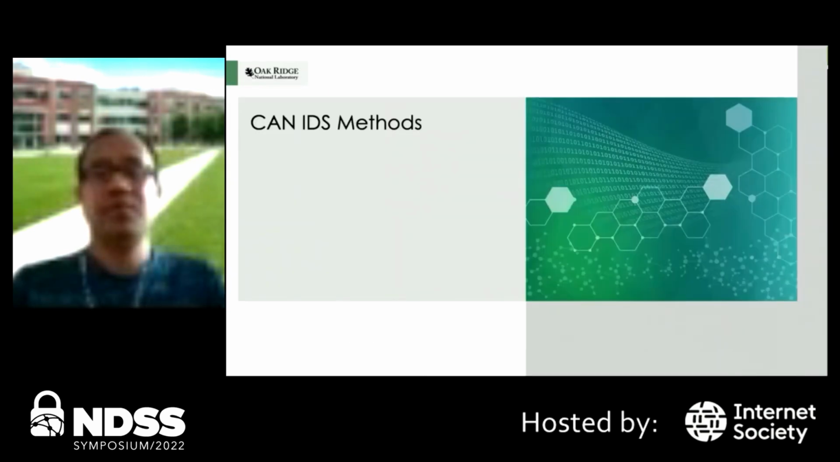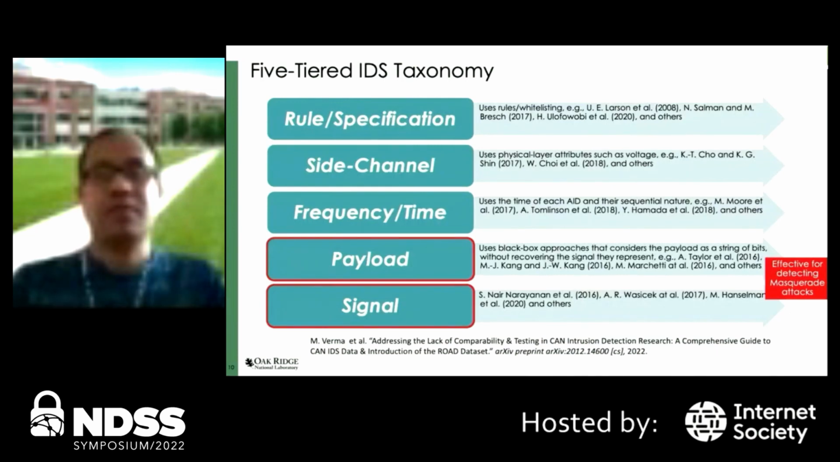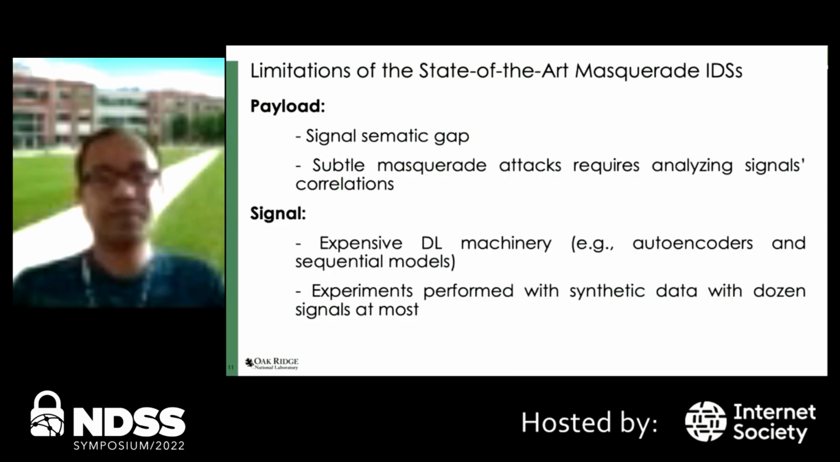To detect the previously mentioned attacks, different methods have been proposed in the literature. For masquerade attacks, successful approaches rely mainly on analyzing the content of CAN frames using two different approaches. First, payload-based, in which the focus is on analyzing the raw bit string of the frames, and second, signal-based, in which the focus is on analyzing the translated version of the contents of those frames.